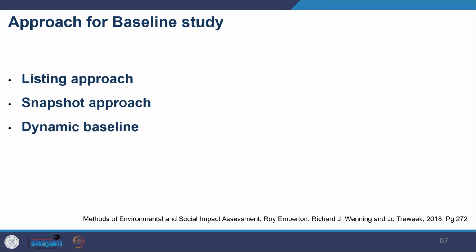For undertaking all these things, you may take a listing approach, where you prepare the list of species, or a snapshot approach. You may also prepare a dynamic baseline. You need not just prepare a list or document, but you might also need a dynamic baseline which shows how it is changing with time and with the geographies you are considering. That allows you to predict what will really happen.